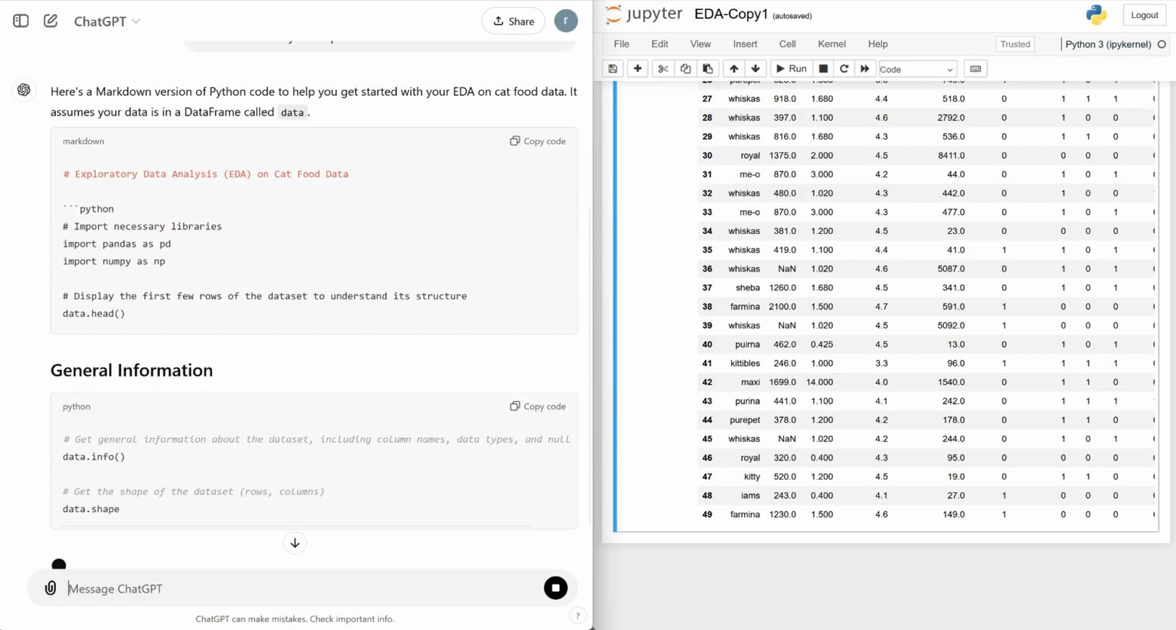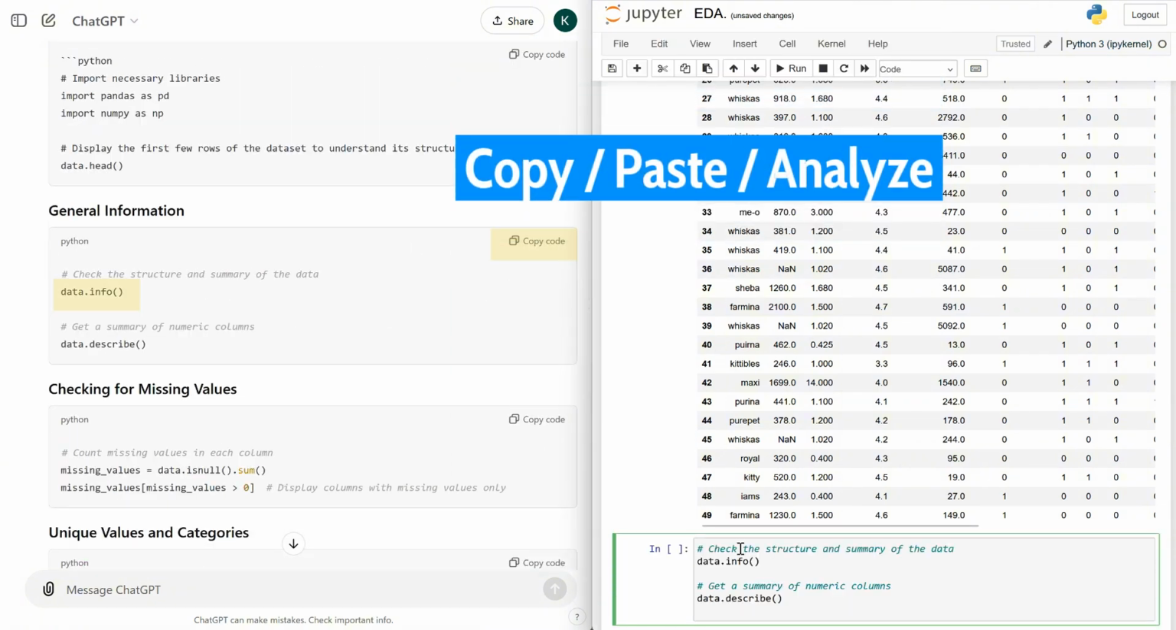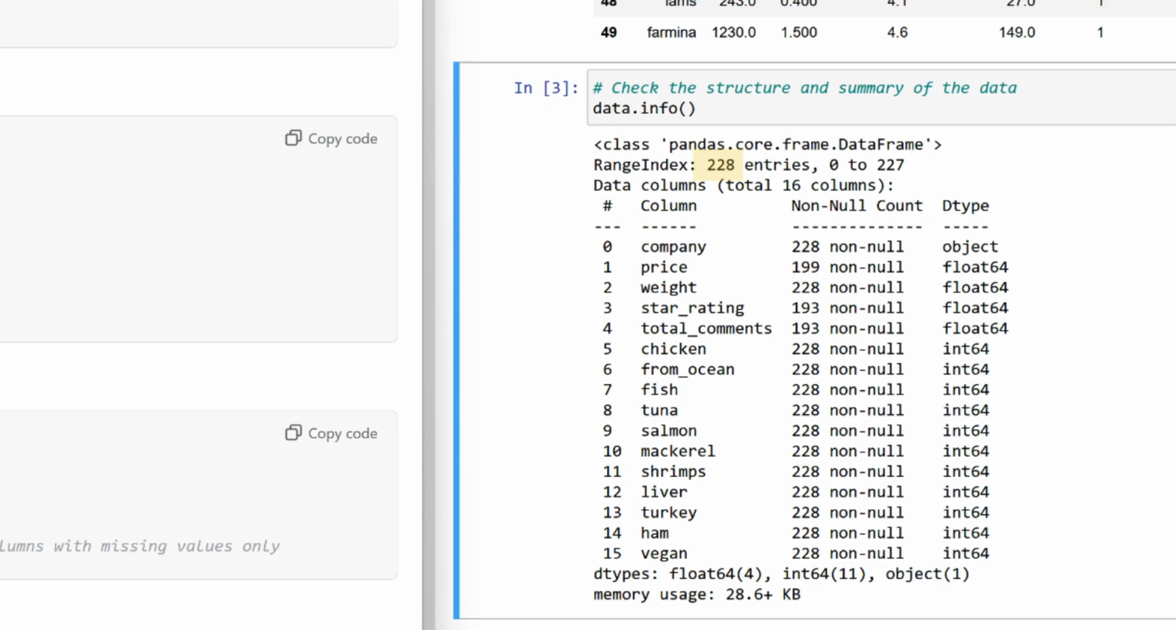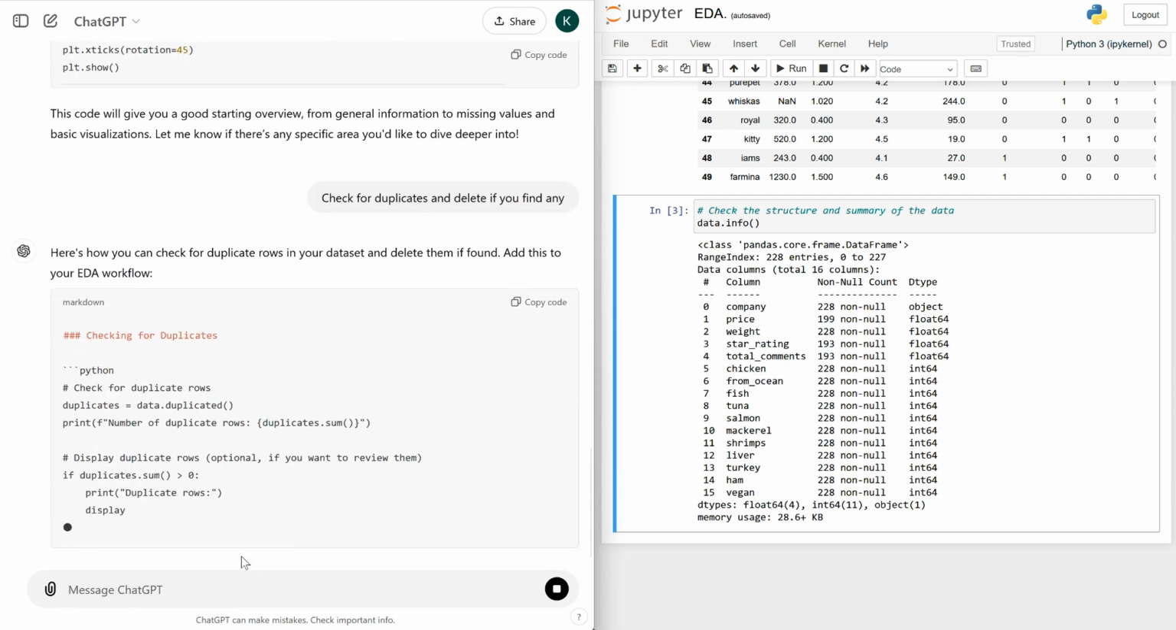Wow, ChatGPT sends back a neat code snippet. Step 1. Summarize the data. Look, we've got 228 products with 16 features, including 11 flavors. Perfect. But hold on, I hadn't thought about duplicates. There was no such code in the response, but no worries, just refine the prompt.